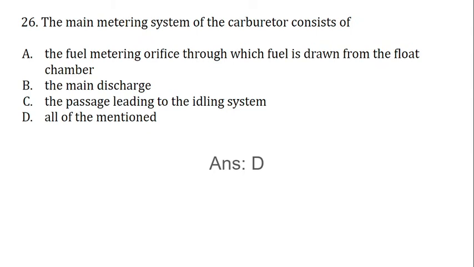Based on the firing order, the combustion takes place in the cylinder. The main metering system of the carburetor consists of the fuel metering orifice through which fuel is drawn from the float chamber, the main discharge, the passage leading to the idling system, all of the mentioned. The correct answer is D, all of the mentioned.